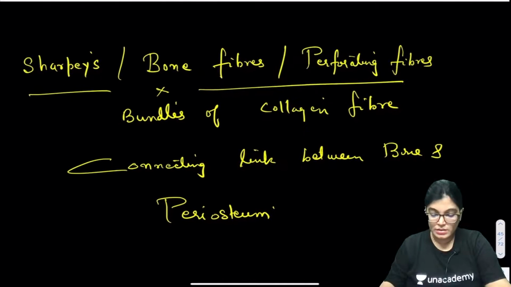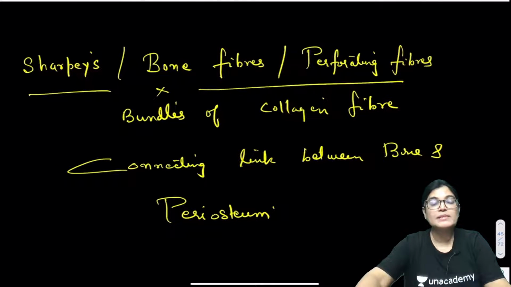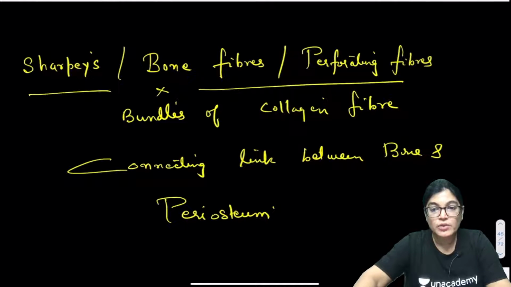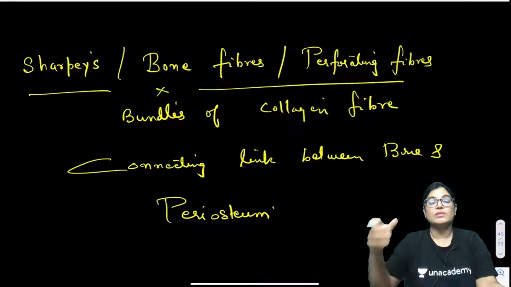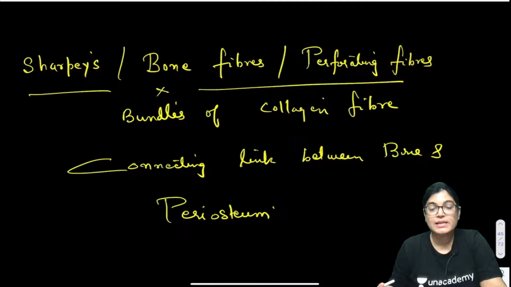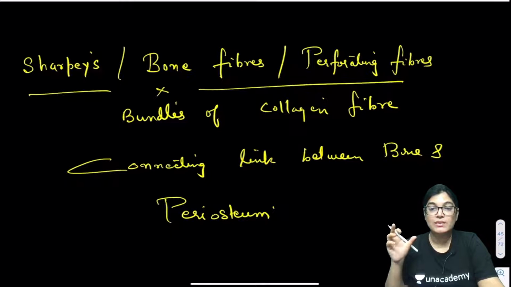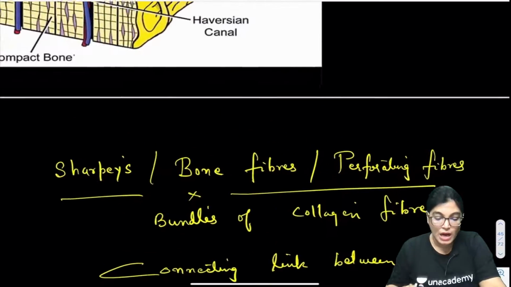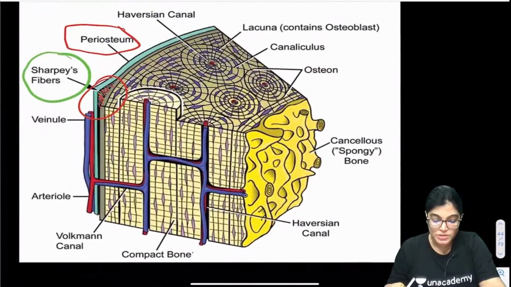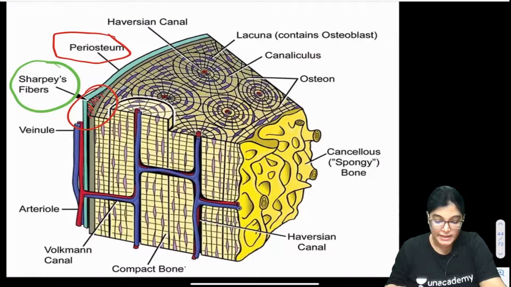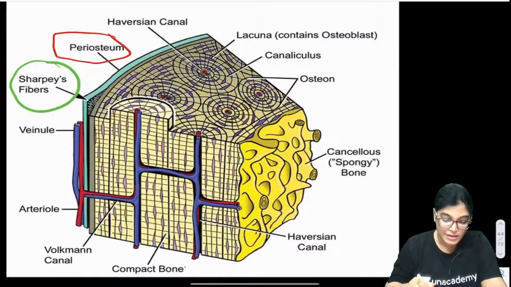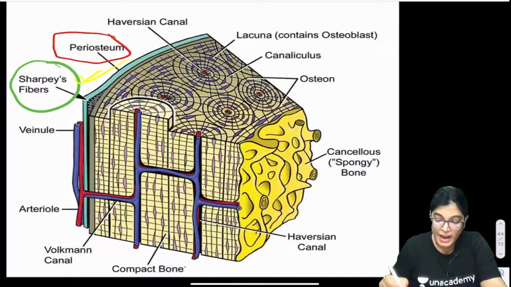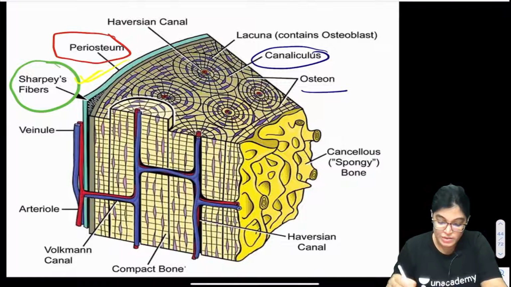Now, inside the bone there are laminae. The other option which was given was that inside the bone there is lamina. The lamina has different structures. It is in the form of circumferential lamina and interstitial lamina. So, let us rule out the other options. This is the connecting link I have shown. The Sharpey's fibers are shown here forming a connecting link with the interior, and here you can also see the laminae, canaliculi, and osteons.